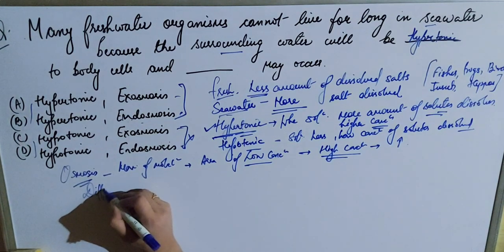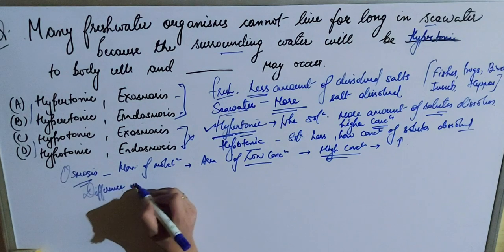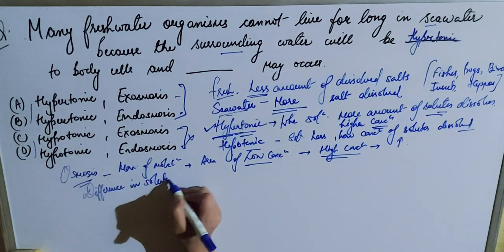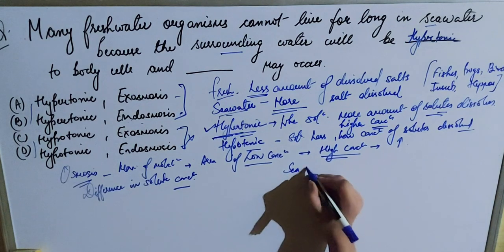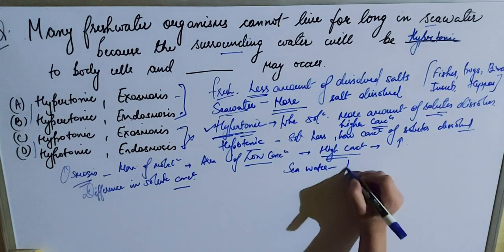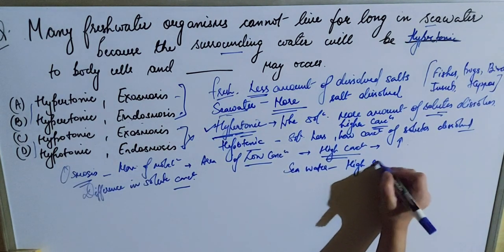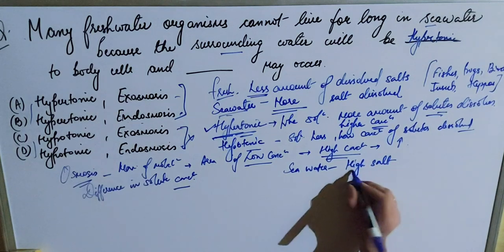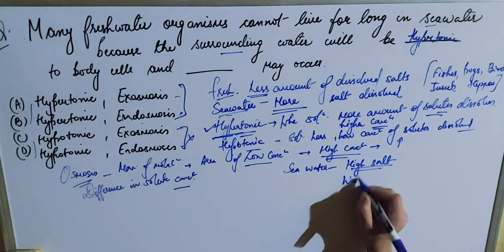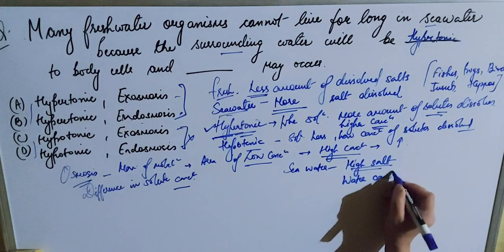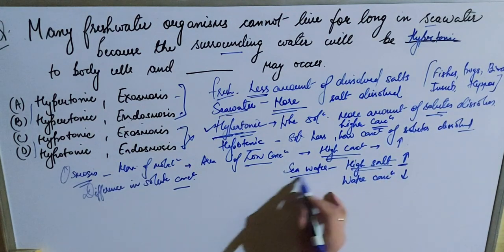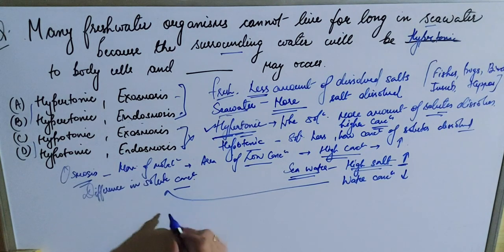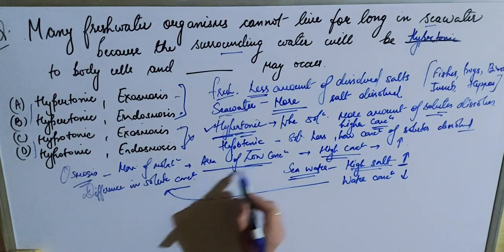Wherever there is a difference in solute concentration, osmosis will occur. In this case, seawater has a high salt concentration, so the water concentration in the sea will be less because the salt is more. So there is a difference in solute concentration, and that's why osmosis will take place.